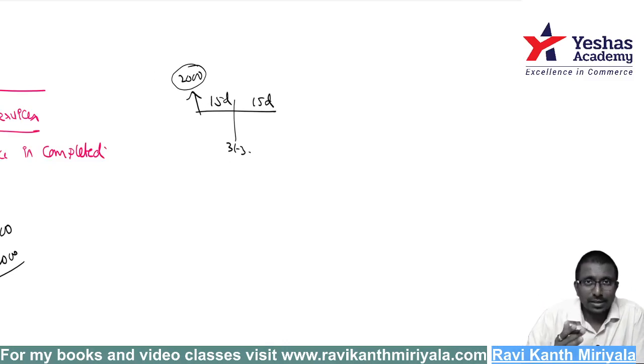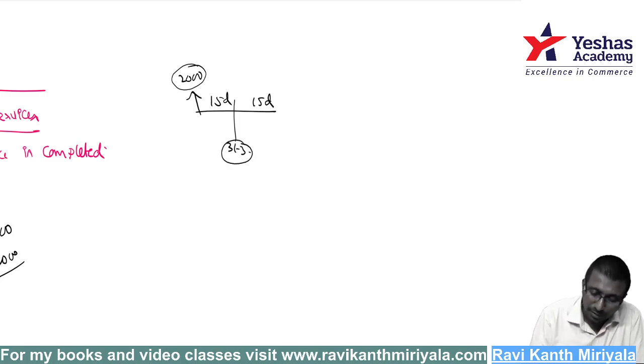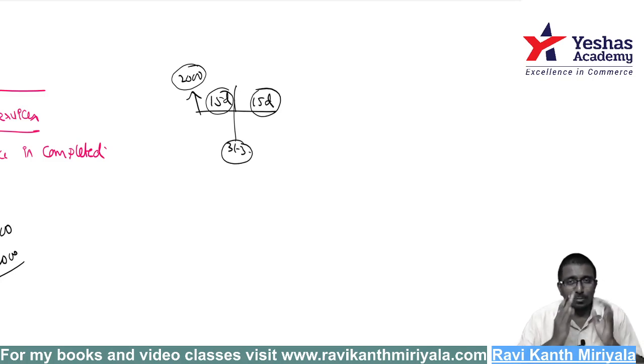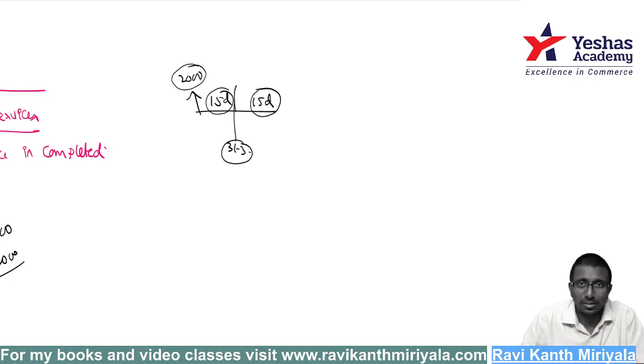Out of this, 15 days fall in 2019-20, and another 15 days class in 2021. At least 15 days of work is happening here. Can I say 15 days means 50% of the job is done this side and 50% that side? Can we divide it or not? Obviously we can divide it.